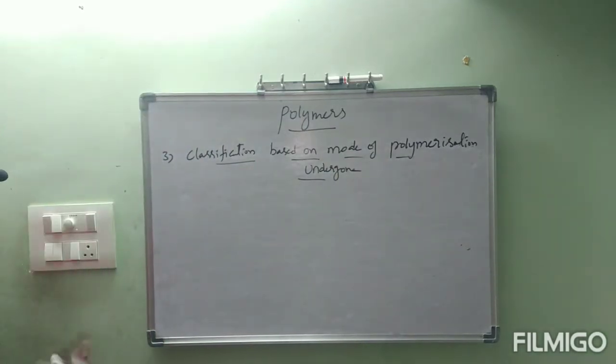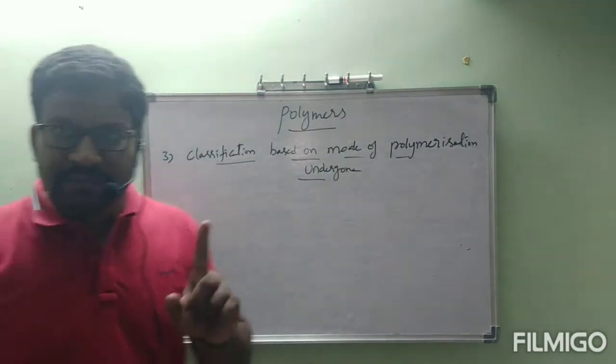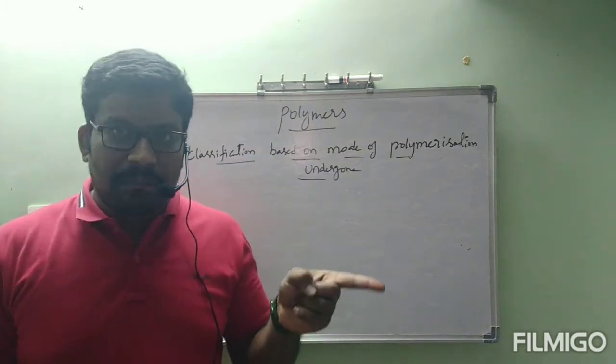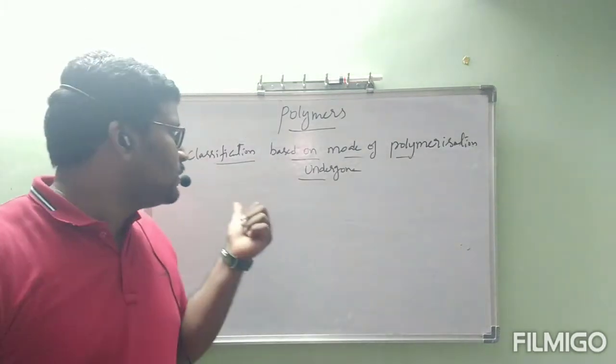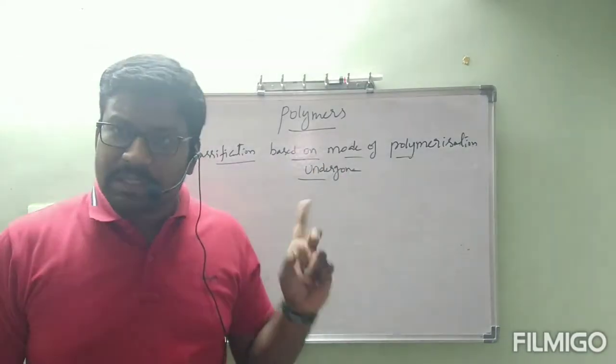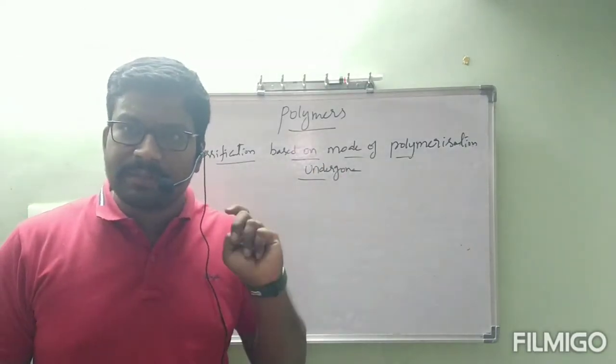First classification depends on source. Second classification depends on structure of polymer. Third one is based on mode of polymerization undergone. Depending on this mode of polymerization undergone, polymers are classified into two types only.